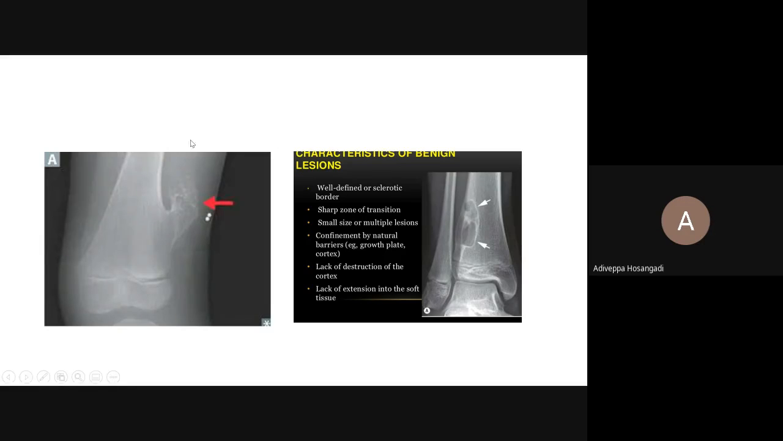Hello. Can anybody tell me what it is? Osteosarcoma. Sir, osteosarcoma. The left hand side, the X-ray picture.